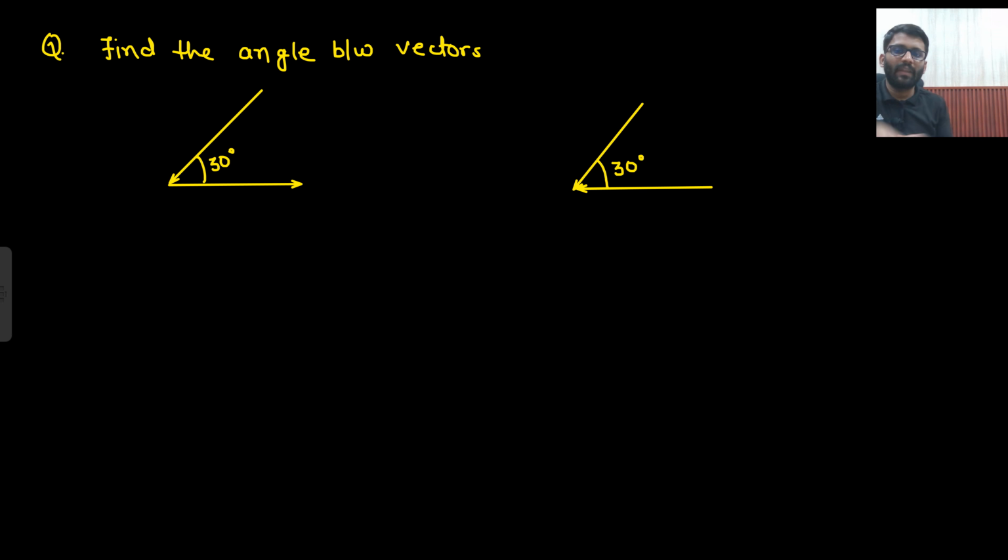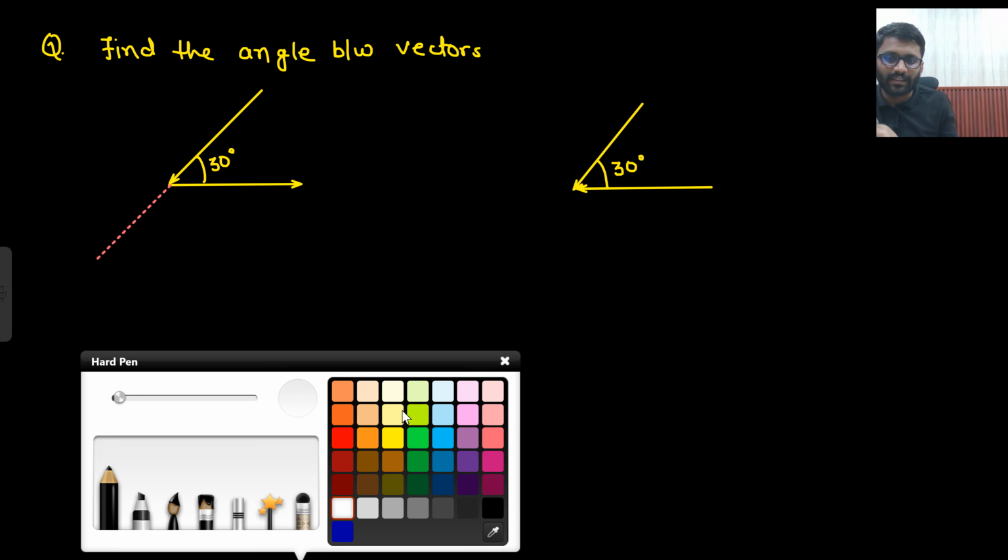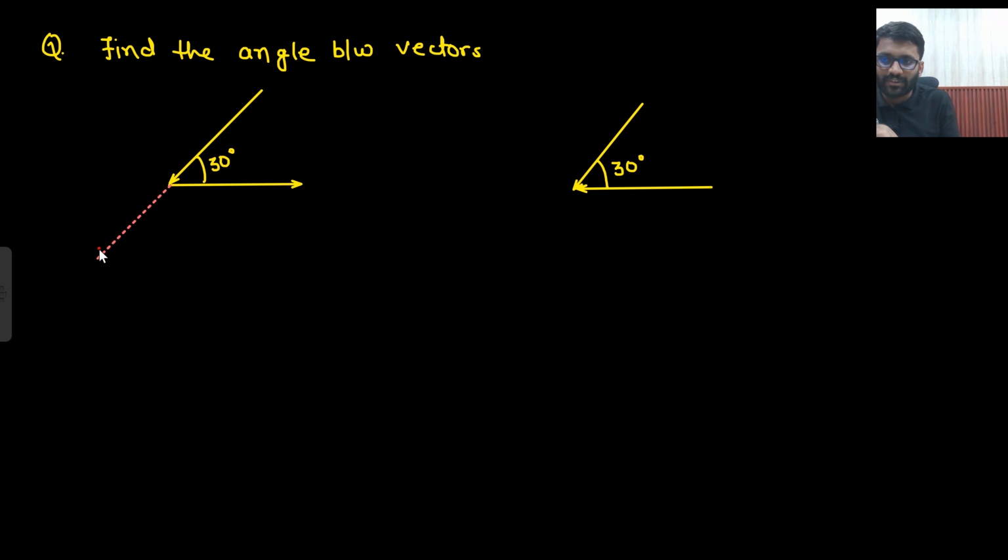Find the angle between these two vectors. So what is the answer? 30 degree? No. What did I tell you? The tail to tail should be connected. So this is the vector, what can I do? I can extend this vector like this, and then its tail will come somewhere here. So tail to tail are connected. Now this will be the angle. I just extended the vector. Now this is the angle between both of them. So the angle is 150 degree, because total is 180. This is 30, 30 plus 150, total will be 180. So this will be 150.